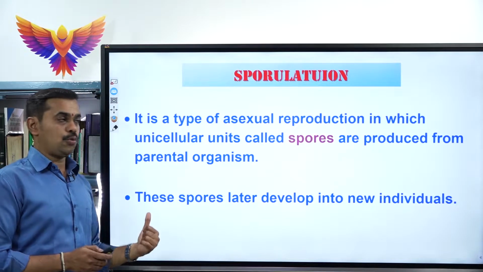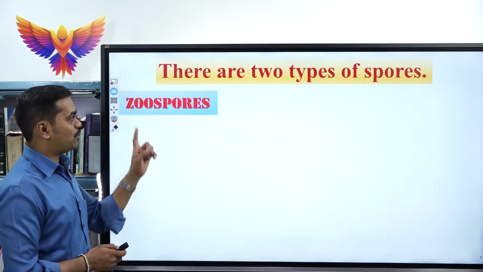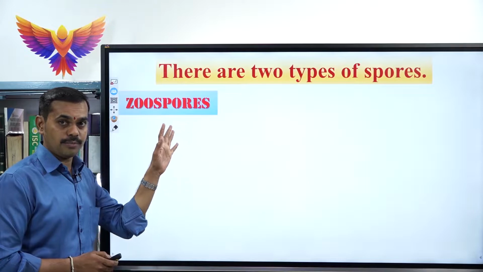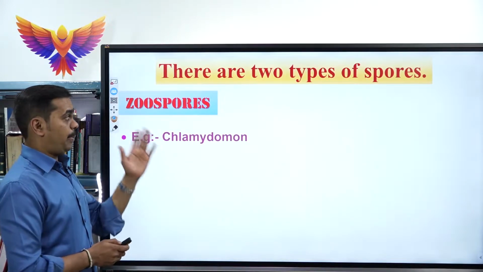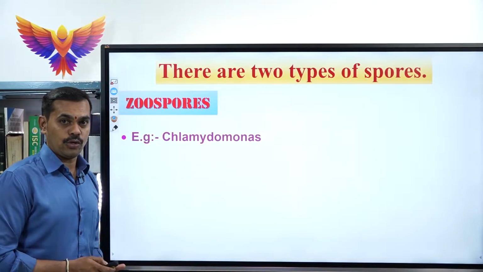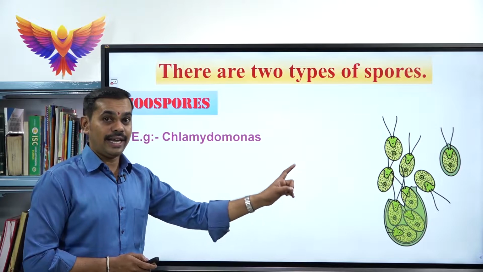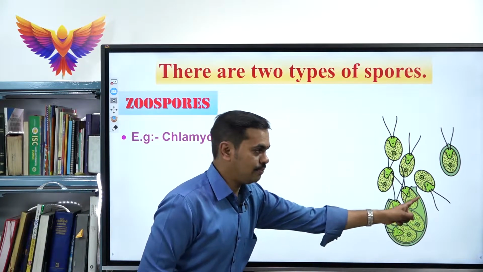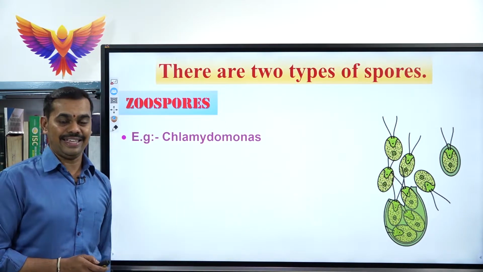Now under sporulation, we have two different types. The first one is called zoospores. Please concentrate, it is a very important concept for your theory as well as competitive examinations. The best example is Chlamydomonas, which is also a green alga. This is the parental organism, and these are the zoospores. That we will be learning exactly now.